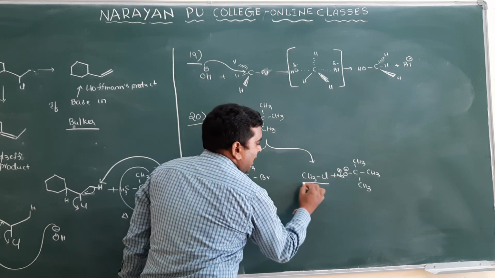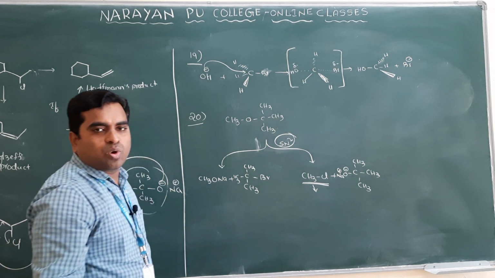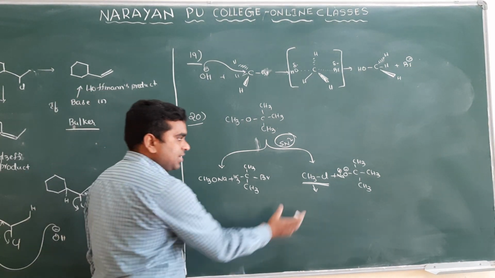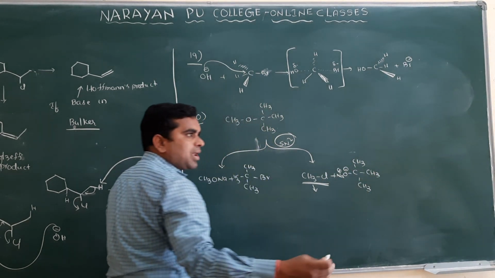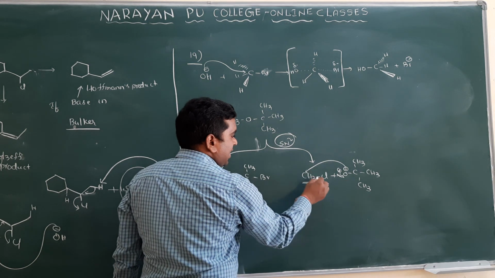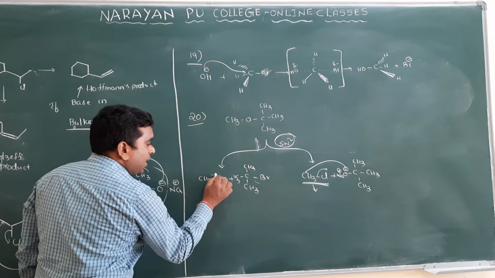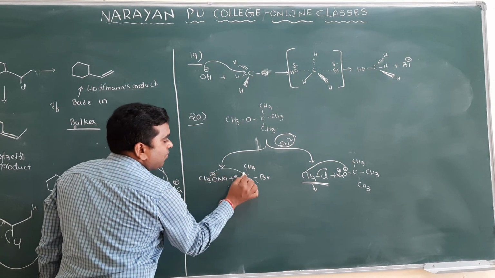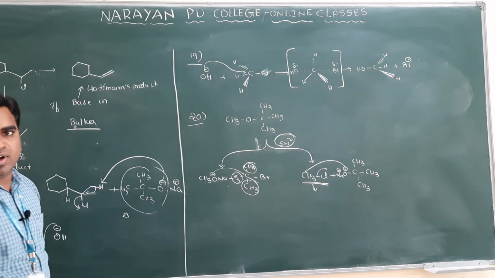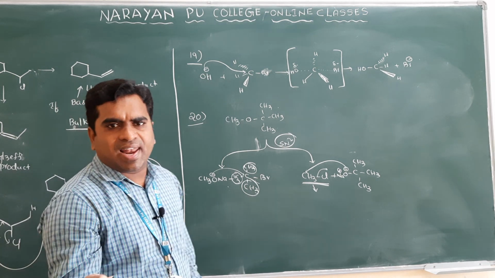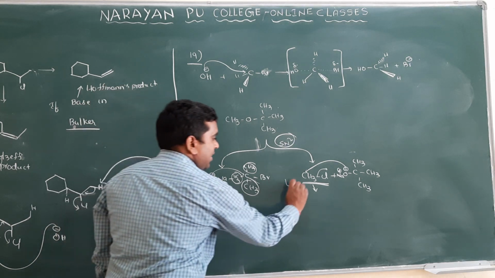See, here the alkyl halide follows which mechanism? SN2. SN2 means the alkyl halide should be methyl chloride or a simple primary alkyl halide. So you take methyl chloride, and the sodium alkoxide can be bulkier because it attacks here and chlorine will be removed, and you will get this. But here it cannot take place. Why? Because to remove the bromine, the nucleophile has to attack here, and tertiary groups are there, so they cannot allow it. You already know tertiary alkyl halides show zero reactivity towards the SN2 mechanism. So that's why this is your answer.